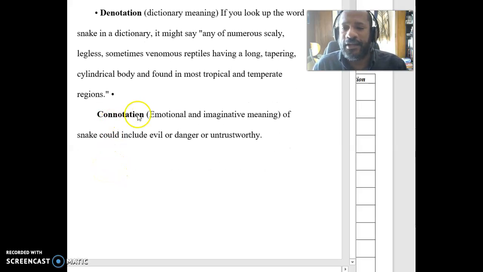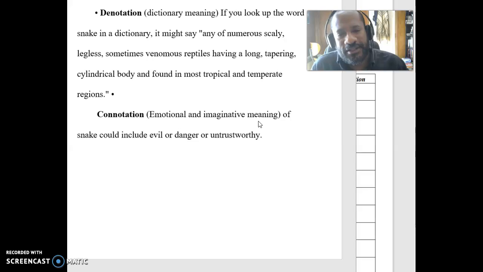However, when we think about the connotations, the emotional and imaginative meaning, that's not really what a snake means to us. When somebody talks about a snake, we might have a certain reaction that doesn't have anything to do with this, because our reaction might be based on evil, feeling like snakes are evil, feeling like they're dangerous. That's a big one, right? People are very much afraid of snakes. Those meanings might be evil, danger, or untrustworthy. And so the snake suggests some of those kinds of things. And those are the connotations. Those are other meanings of snake.